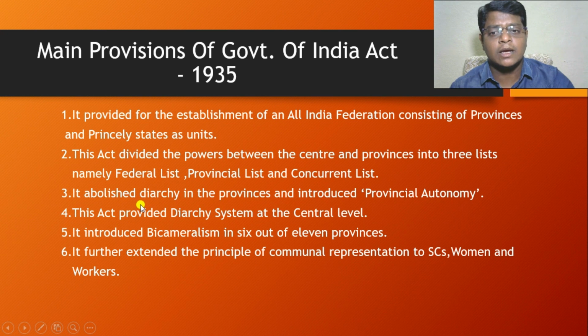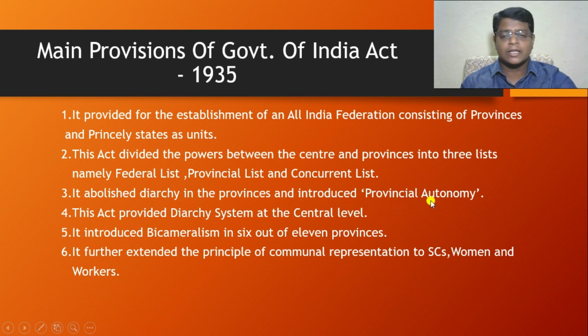That means there was an intervention of the Britishers in making the rules at the provincial level, whereas by this act the entire subjects were allowed to the Indian ministers, that was provincial autonomy. There is no classification based on reserved subjects and transferred subjects. All the subjects were given to the Indian ministers only. That was the abolition of the diarchy system at provinces. At the same time, this diarchy system was introduced at central level, whereas it was abolished at provincial level and provincial autonomy was introduced. This is a very important development.